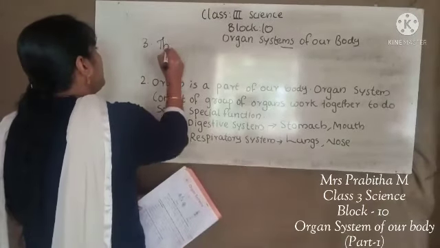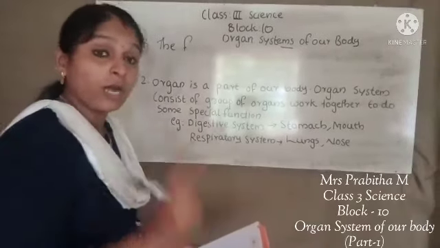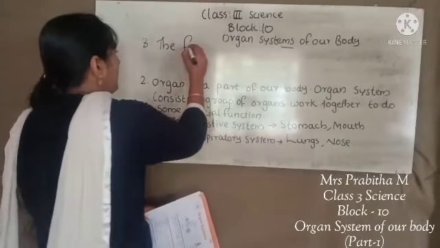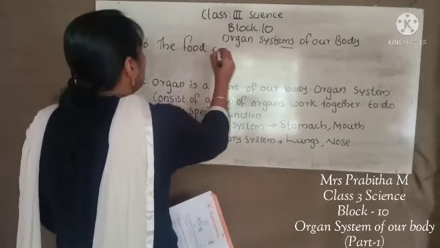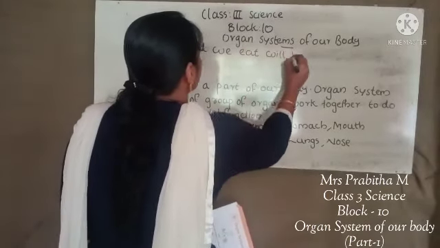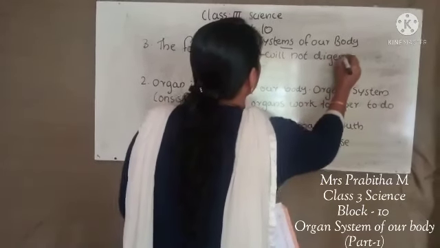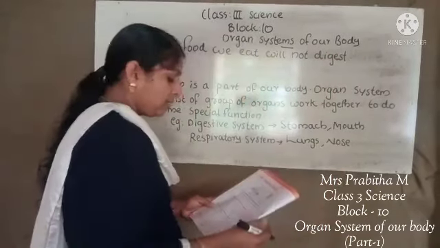If the stomach tried to do the work of heart, the food we eat will not digest. Then what happened?